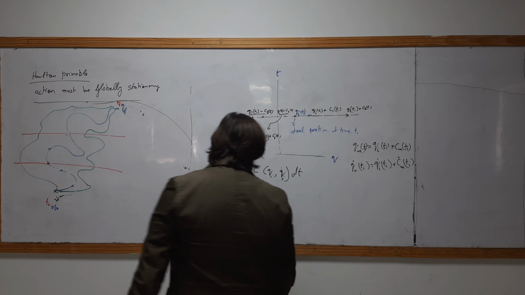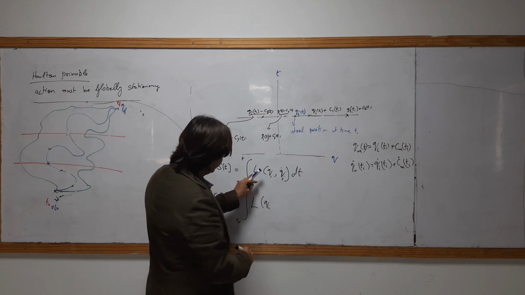So if this is the Lagrangian, this is the actual action. This is initial.